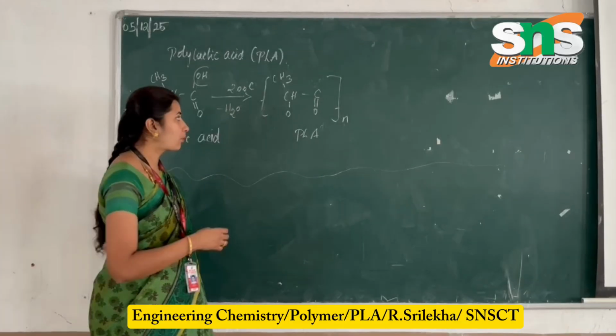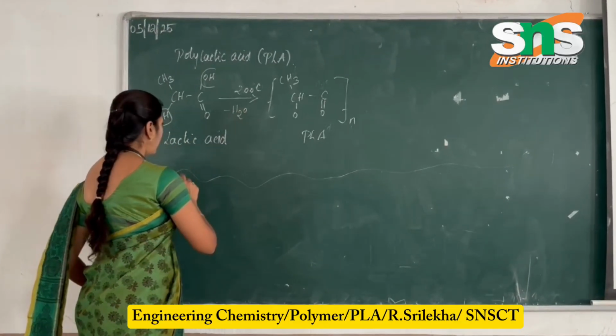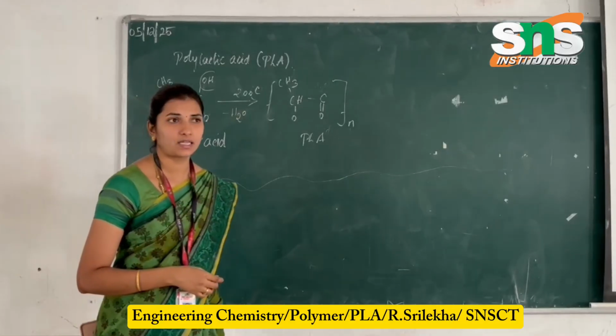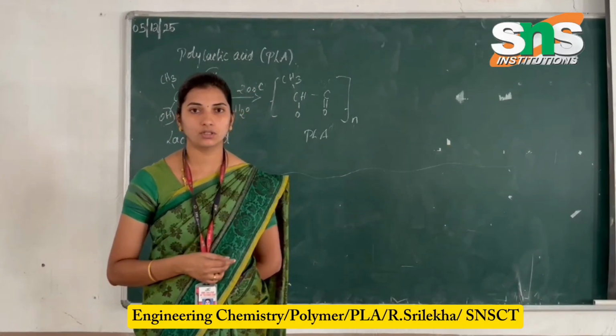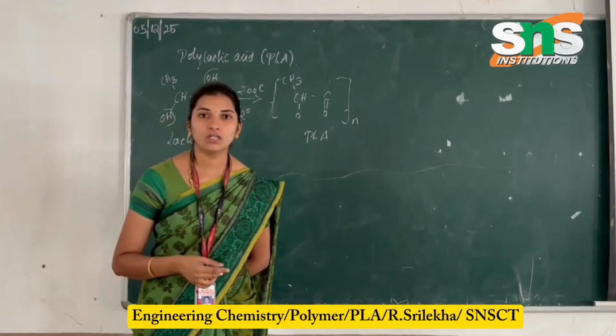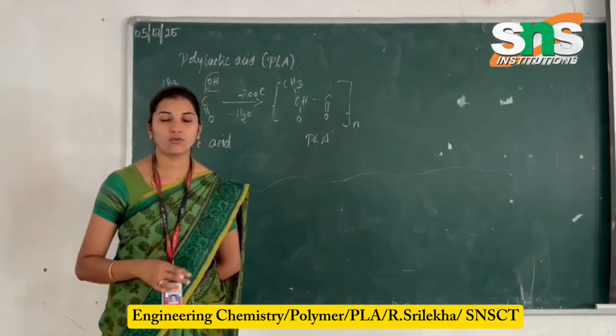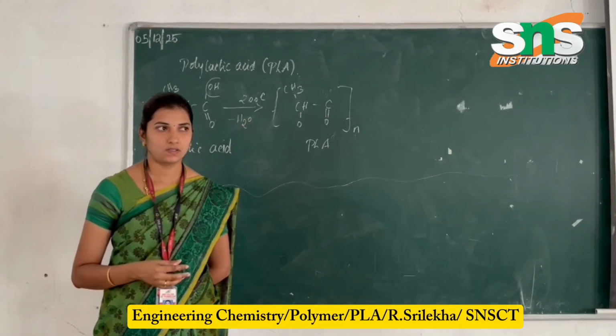Regarding the properties of polylactic acid, it should have light stiffness, strength, and based on this, flexibility, and softening at a moderate temperature. Whenever the temperature is the same, the formula structure repeats in the form of molecular structures.